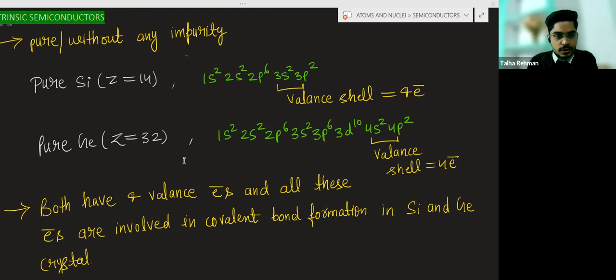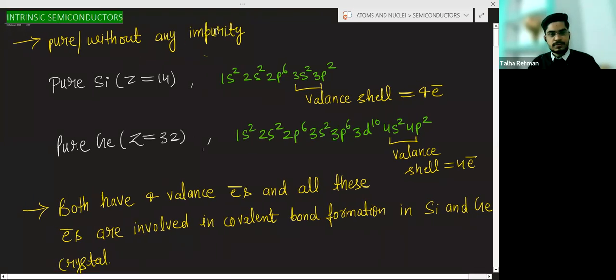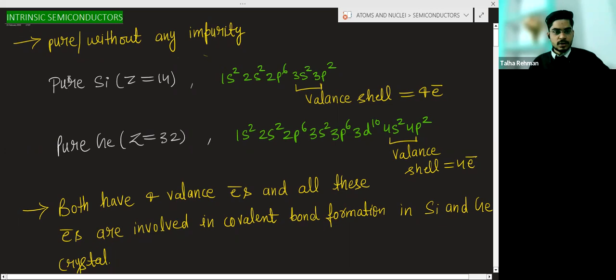Okay. So in case of the intrinsic semiconductor, first of all, what is intrinsic semiconductor? Intrinsic semiconductor means the pure semiconductors, like pure silicon, pure germanium, without any impurity. Okay. Pure silicon, pure germanium.